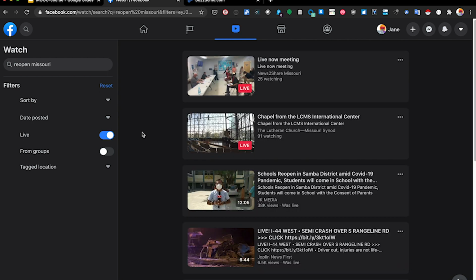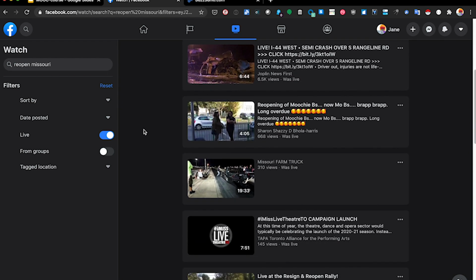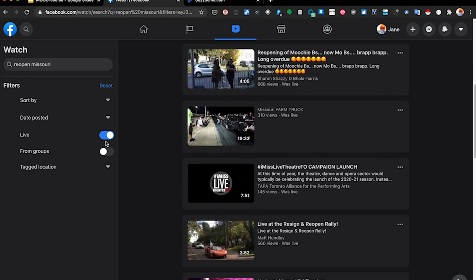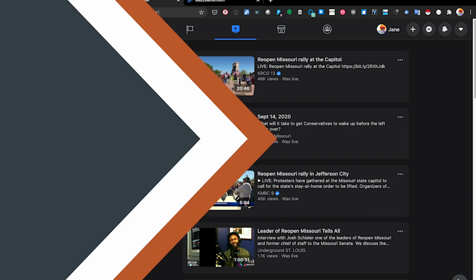We can filter for any live events that may have been happening. As you can see, we're getting a little bit more than we were getting with the other search. So there's a lot of different options available. And as you play with the keywords, as you play with those terms that we talked about in the last lesson, you can find a lot of very interesting information, and you can keep monitoring for that information as it happens.